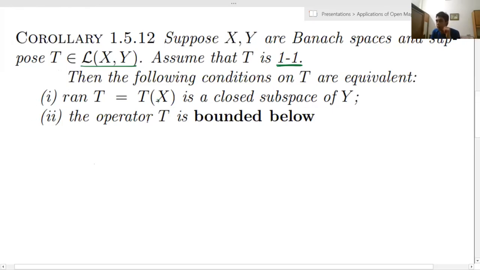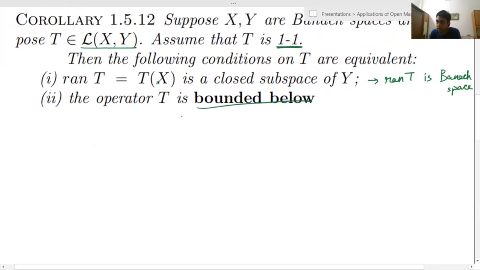The first condition is that its range is a closed subspace of Y, which is equivalent to saying that its range is a Banach space. And the other condition is that the operator is bounded below. So this I have to define.